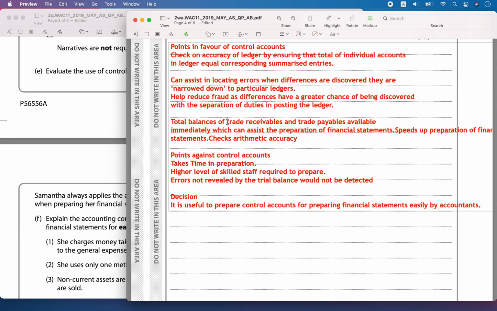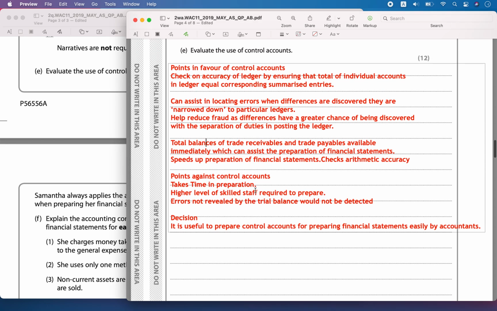It will also help in preparing the total of trade receivables and payables, and you can immediately prepare the financial statements. So it speeds up the preparation of financial statements, and also helps in checking the arithmetical accuracy of these total balances in the books.